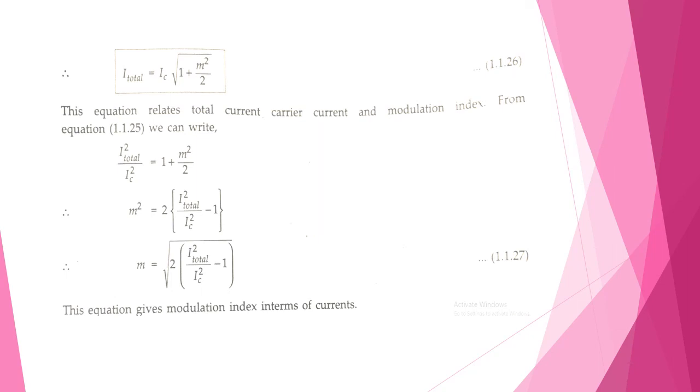Now we are going to relate the total current, carrier current and modulation index. So we get the equation I squared total by IC squared equal to 1 plus M squared by 2. In this we keep M squared alone here and transfer all the other parts to the other side. So M squared is equal to 2 into (I squared total by IC squared minus 1). So M is equal to root of 2 into (I squared total by IC squared minus 1). This equation gives the modulation index in terms of currents.